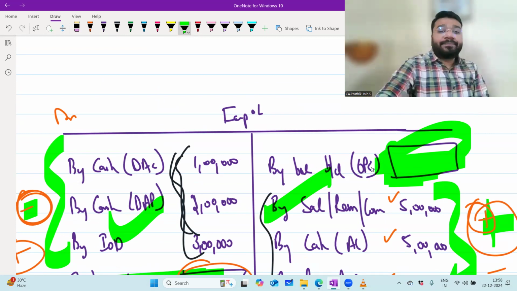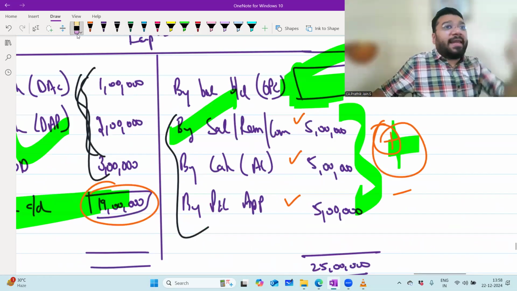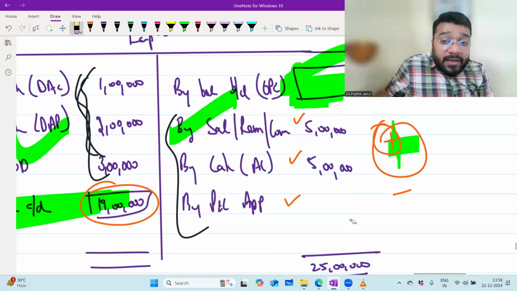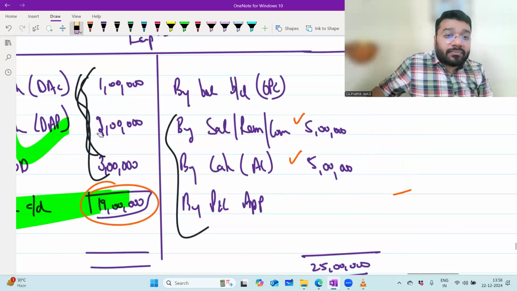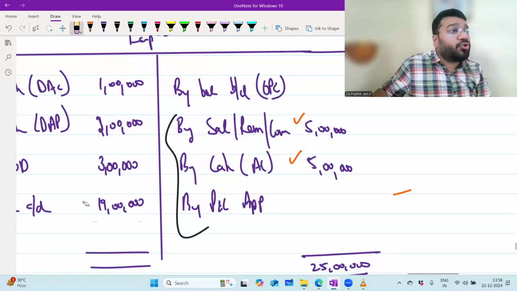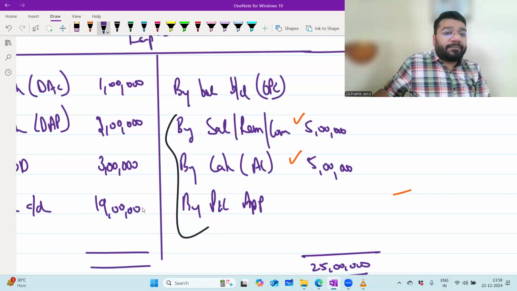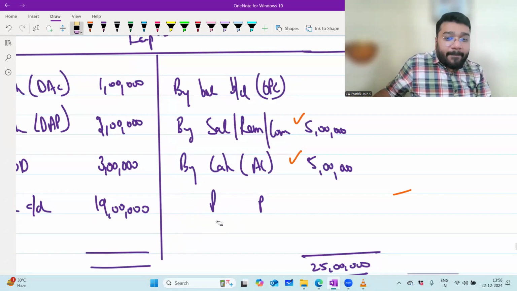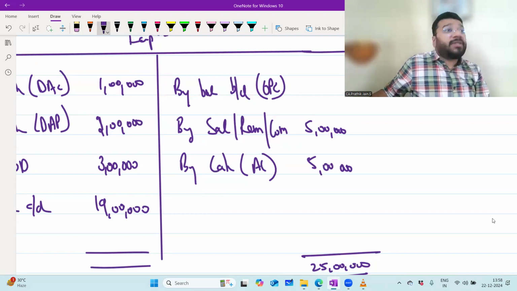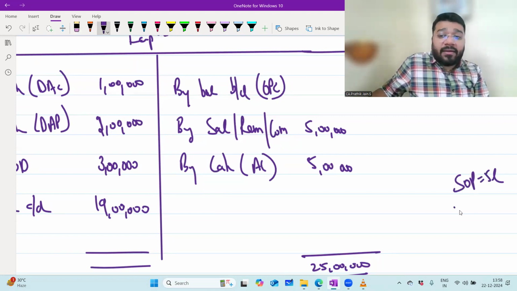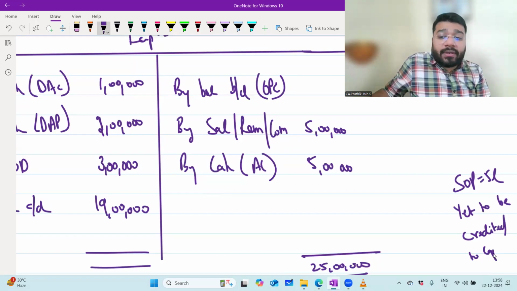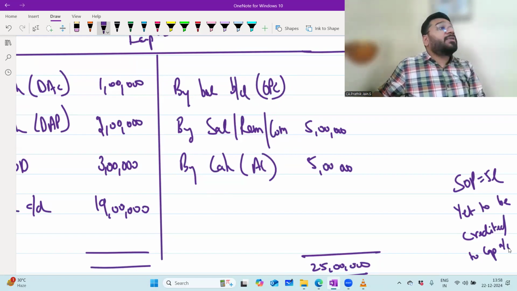Imagine you get a question where the share of profit is 5 lakh, okay? But that share of profit is not yet credited to your capital account. Now I'm just twisting the question, okay? Listen very carefully. 19 lakh rupees closing capital. The question says that share of profit is 5 lakh, yet to be credited to the capital account. Now tell me, what is the formula to calculate the opening capital?